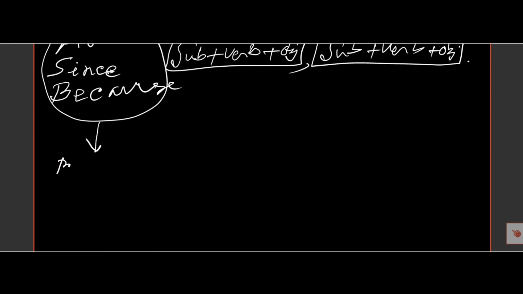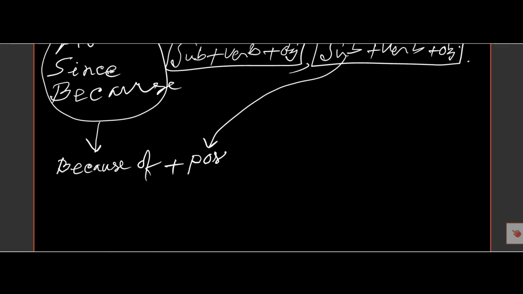Instead of as, since, because of, and then this subject will be in the possessive form. If there is he, then it will be his. If there is I, then it will be my. So, and then after the possessive form